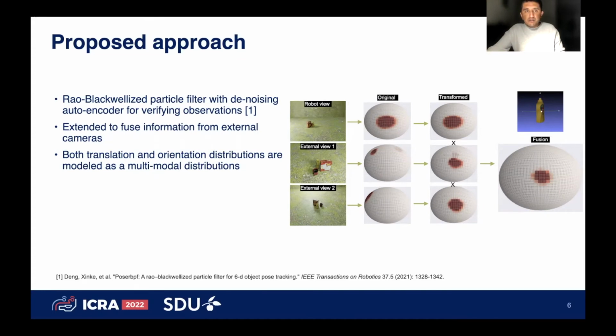And our work is based on the Rao-Blackwellized particle filter, which was proposed by Deng et al. in their paper PoseRBPF. So we have extended it to fuse information from the external cameras in addition to the robot camera. By this, we compensate for the limited view of the robot camera. Further, we model the translation as well as the orientation distribution of the object pose estimate as multimodal distributions. In this way, we can compensate for the large distance between the object and the robot camera when the robot is still navigating towards the object, and also the occlusions from the other objects.